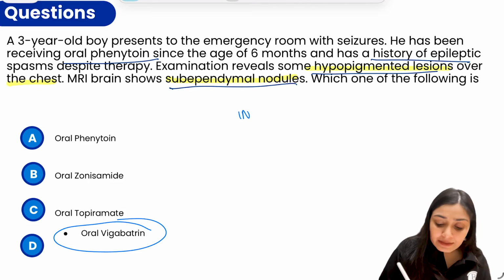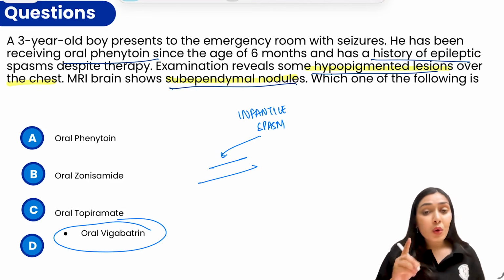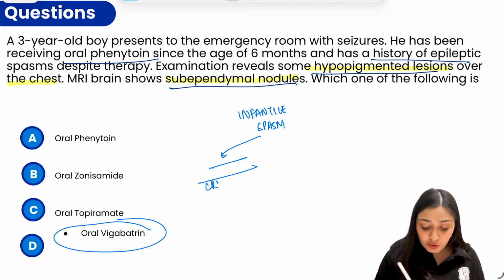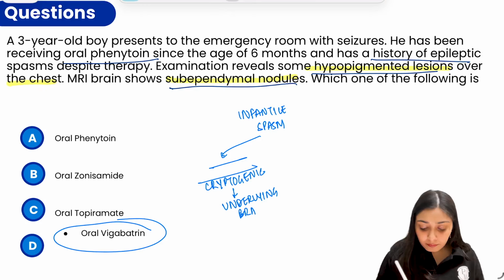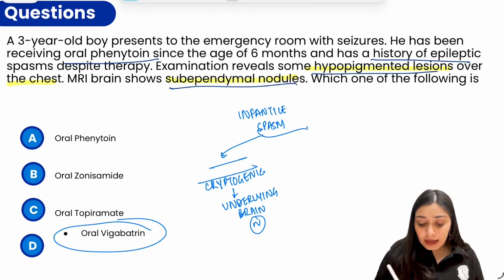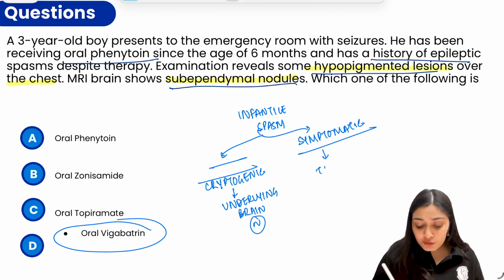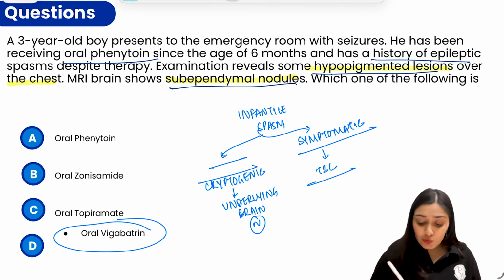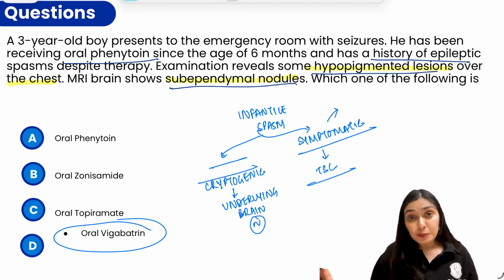Remember, these infantile spasms or West syndrome like picture could be either idiopathic or cryptogenic, where there is no underlying deformity. So in cryptogenic cases, the underlying brain is normal. And in cases of symptomatic West syndrome, you have an underlying problem, as in tuberous sclerosis, where you have the subependymal nodules. So in these cases, the prognosis overall is poor.